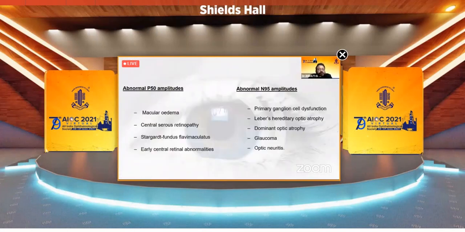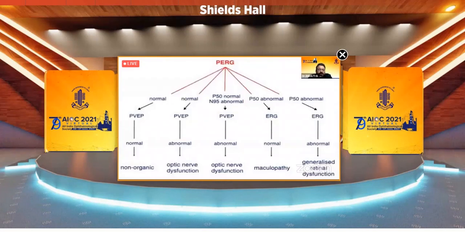Now, where can we have abnormal P50 amplitudes? In any macular pathology like macular edema, central serous retinopathy, Stargardt's, etc. An abnormal N95 would be there in primary ganglion cell dysfunction, Leber's hereditary optic atrophy, any other genetic optic atrophy, glaucoma, optic neuritis, etc. So pattern ERG is always interpreted in combination with other electrophysiological tests like VEP.